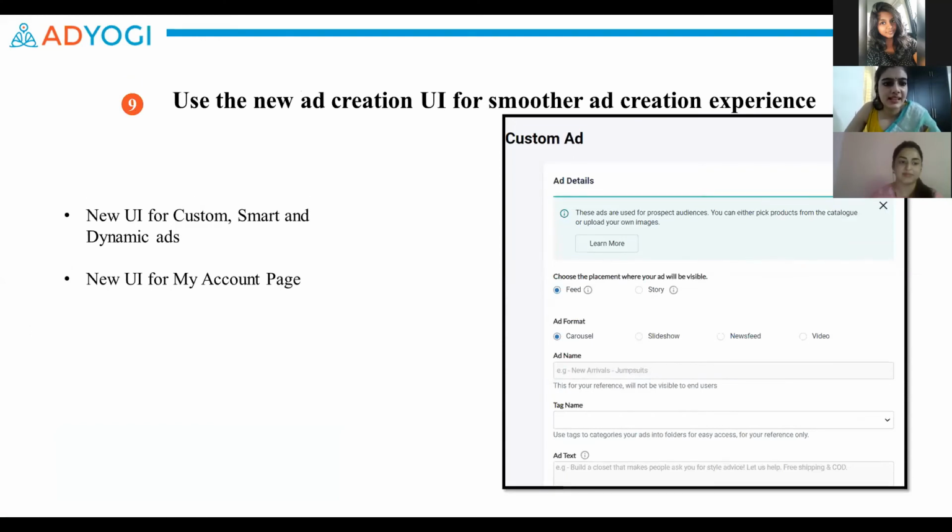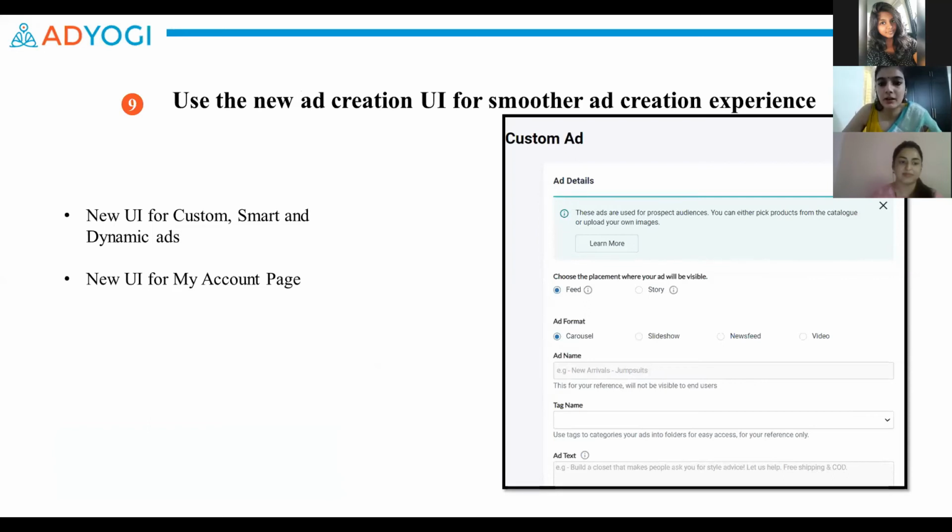The next is the UI UX. We have a newly launched user interface for a few pages on the platform. I think some of you may have already seen the ad creation pages. The custom ads, smart ads, and dynamic ad creation pages have been updated, and the UI is completely different now.